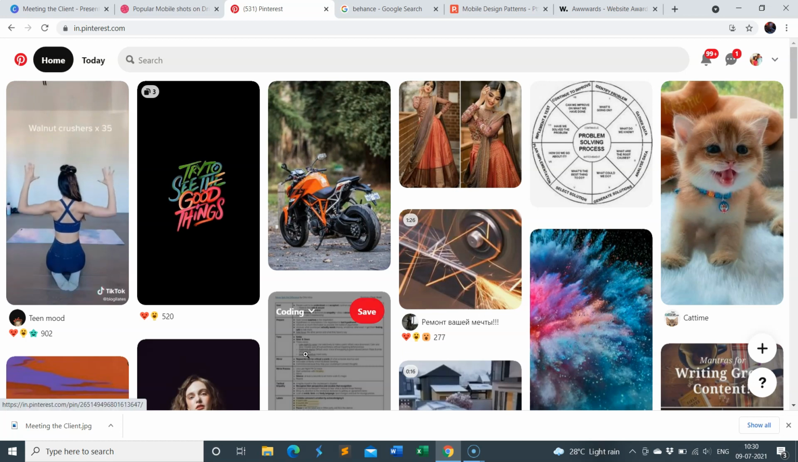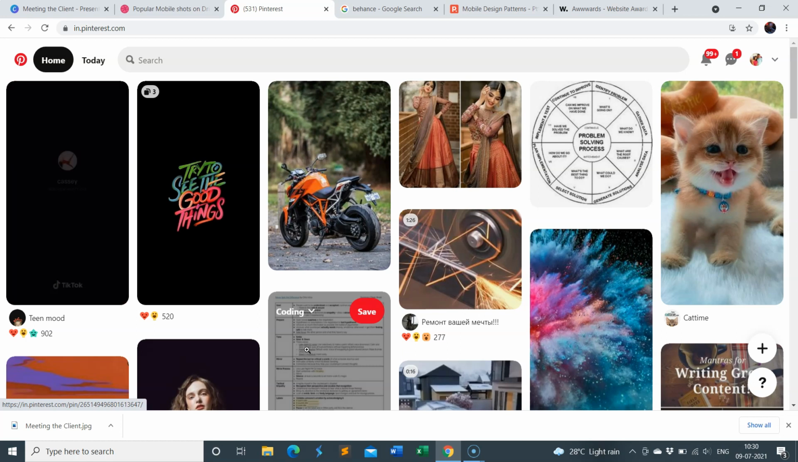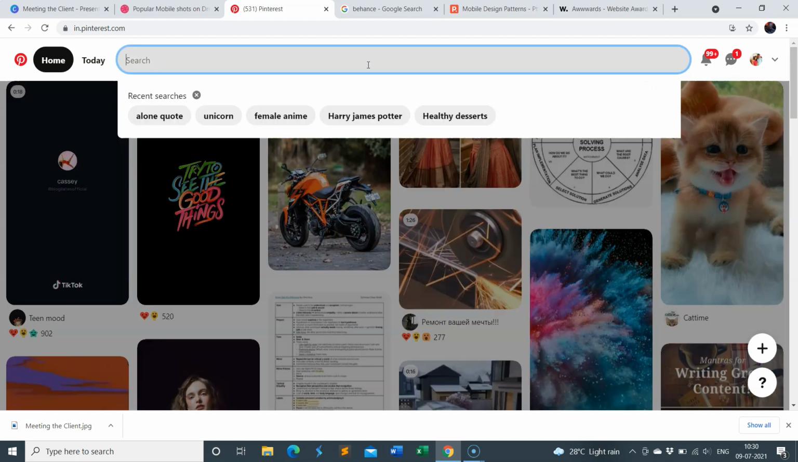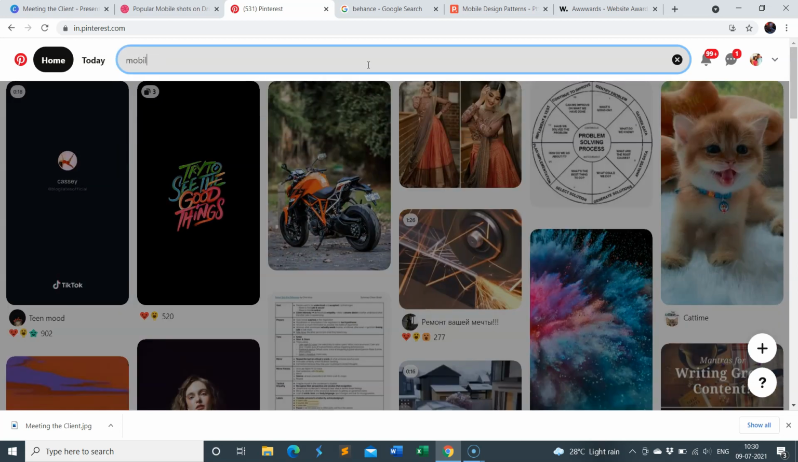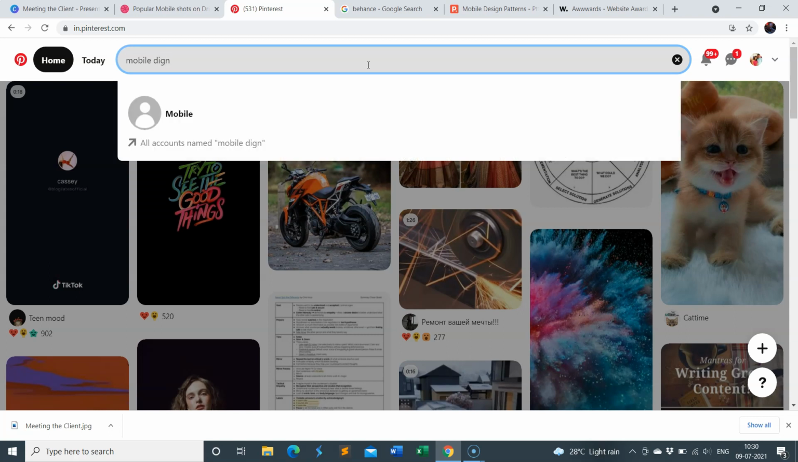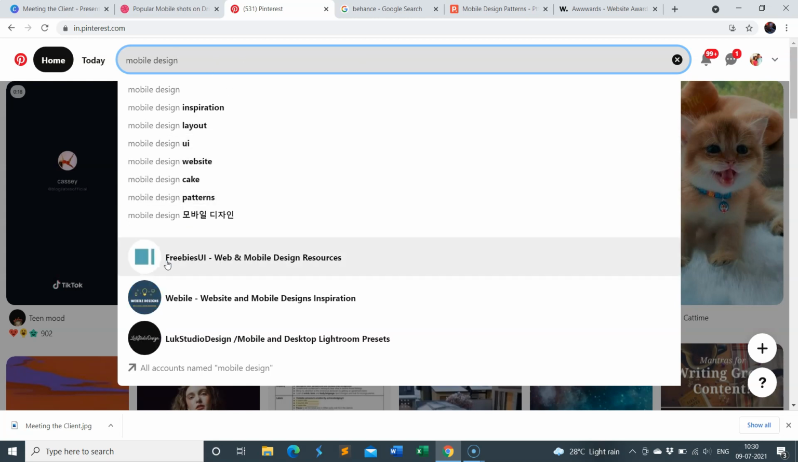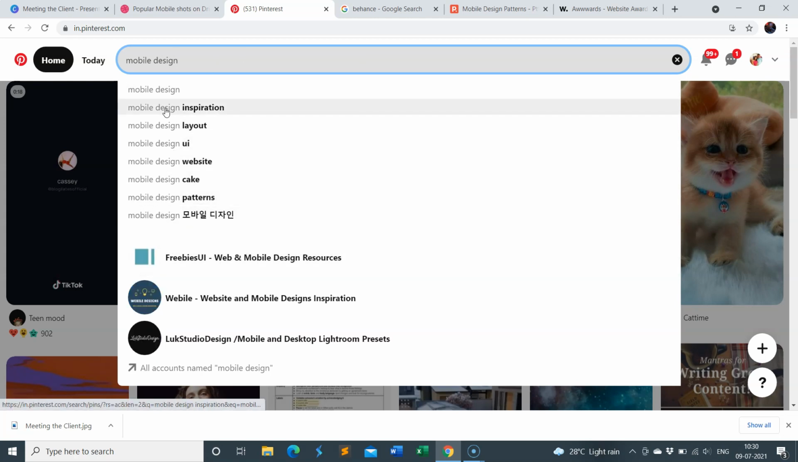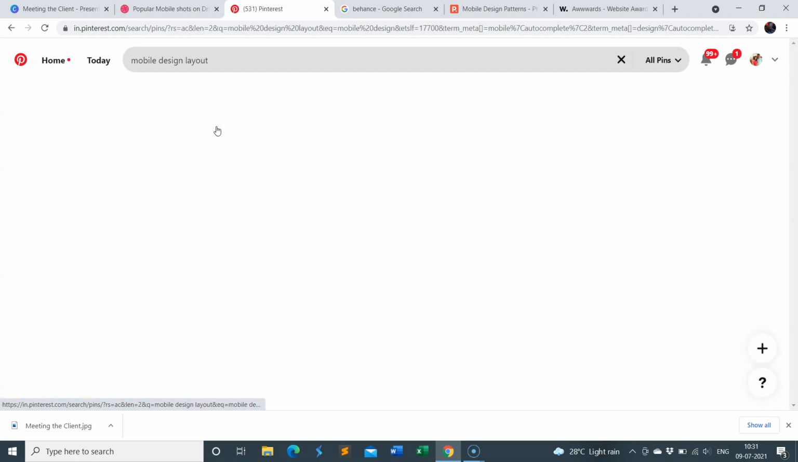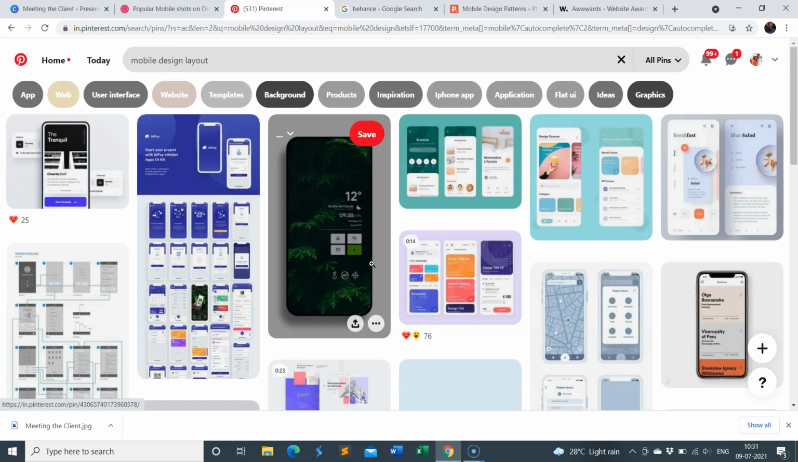But it's more like, you should always do a targeted search on Pinterest, because this has a lot of other things as well. It's not that much targeted to just design. So suppose I want to just go for, let's say, mobile design. What I will do is a very targeted search like mobile design, and automatically I get certain suggestions: mobile design inspiration, mobile design layout, UI. Let's go for mobile design layout and see what search results we get.